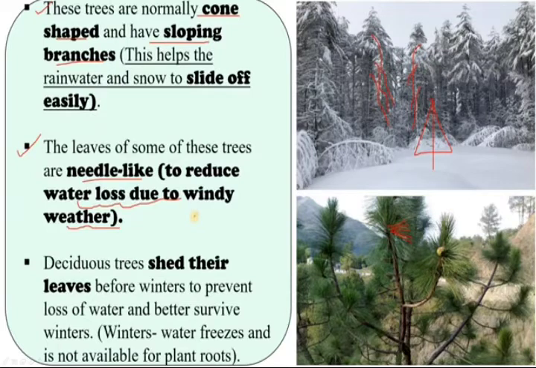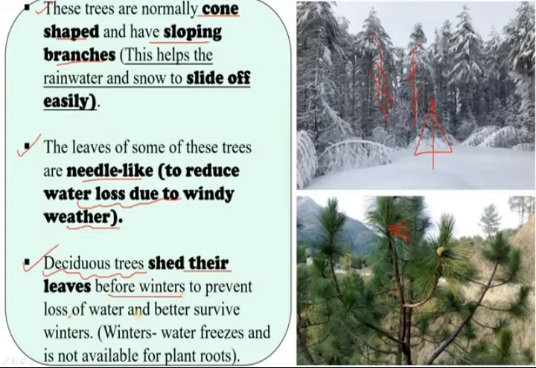Okay, and the next adaptation you can see is in deciduous trees, which means on different occasions they shed their leaves, right? Yes. So before winters, they shed their leaves to prevent loss of water and better survive in winters. What happens in the winter season? Water freezes and is not available for plant roots.